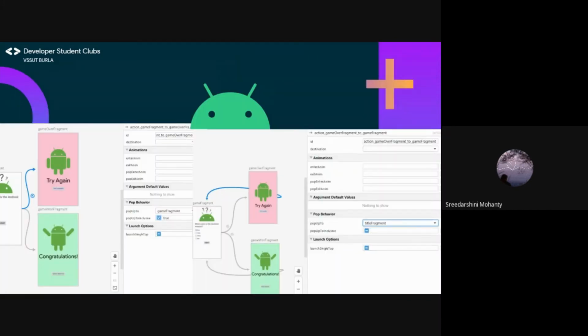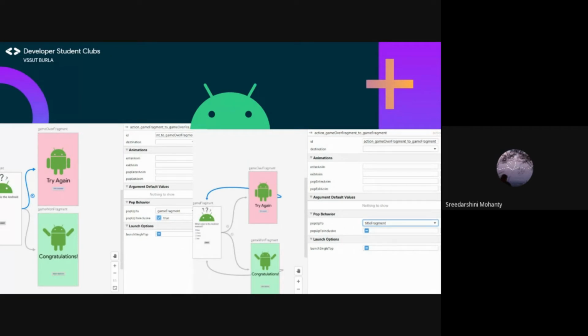In this step, you manage that when the user is at game won fragment or game over fragment screen, pressing the back button returns them to the title screen. Like on the left, select the action for navigation from game fragment to game over fragment. In the attributes pane, set the popUpTo to game fragment. Select the popUpToInclusive checkbox. Repeat the process for the other action.